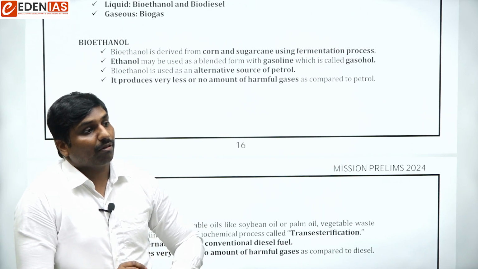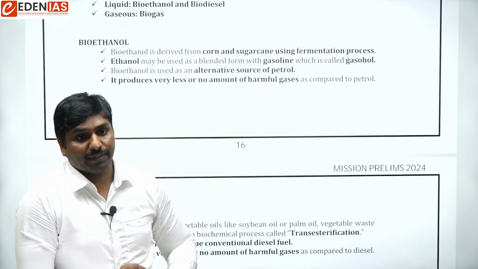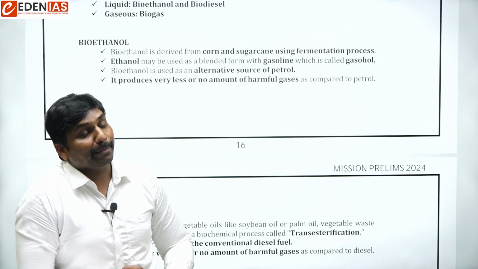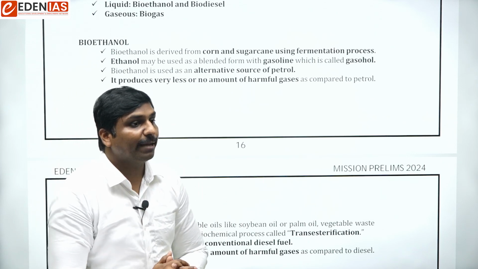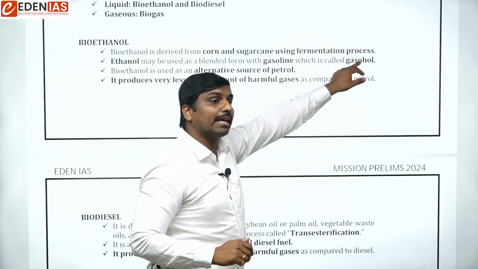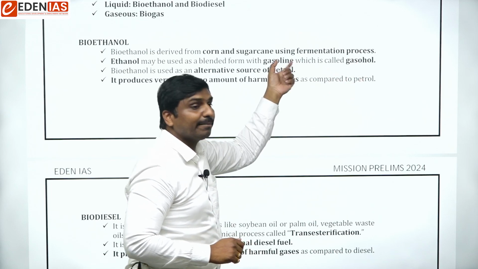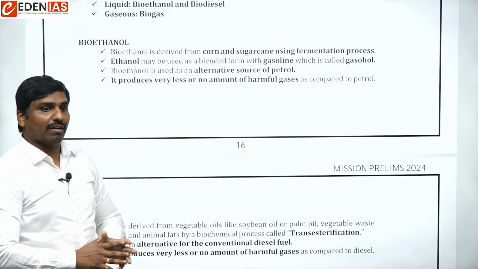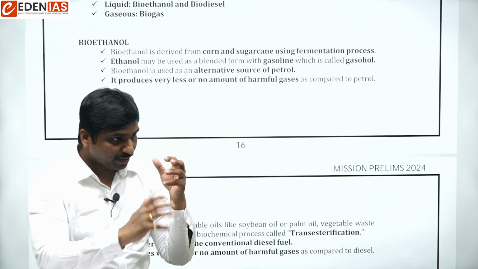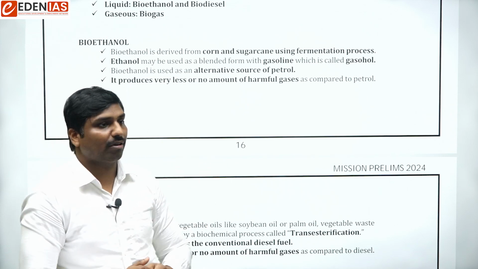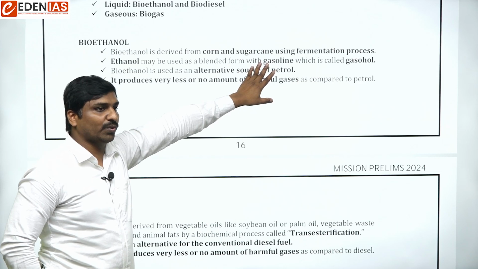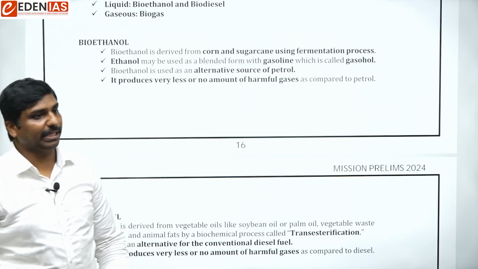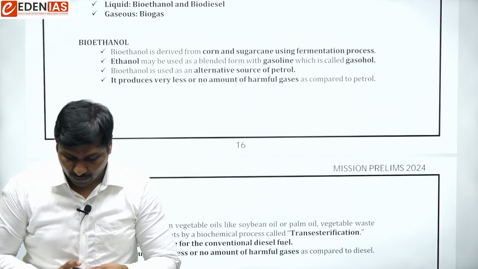So gas oil, which was seen recently in news, is a mixture of which of the following. Such kind of questions can be asked. Gas oil is a mixture of gasoline plus ethanol. So just read something more about gas oil and read about the composition of gasoline also. That is another important thing that can be picked in the exam.